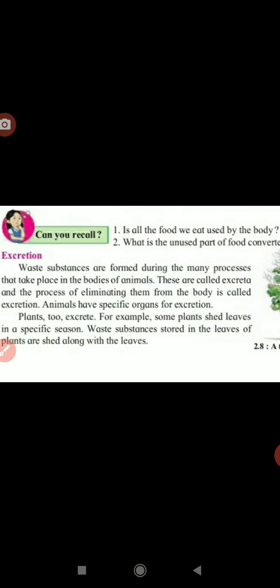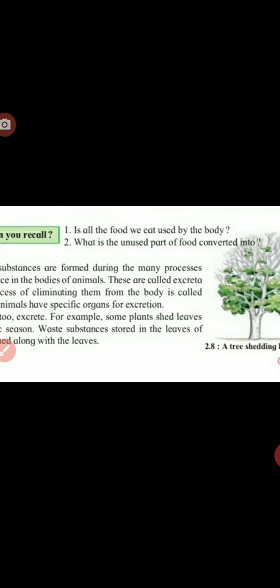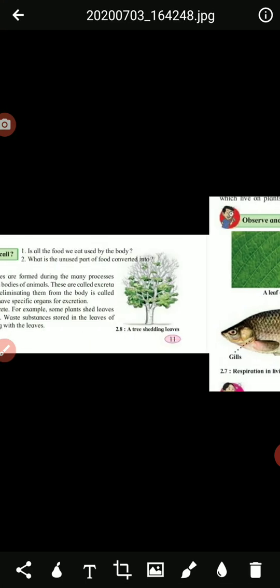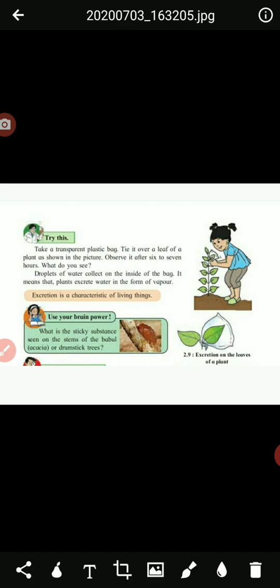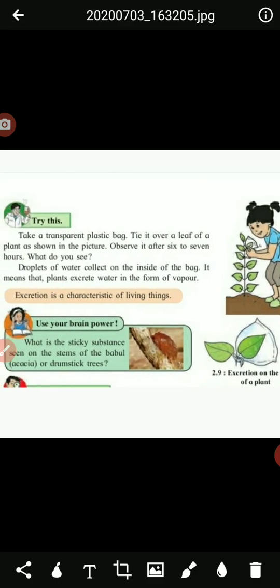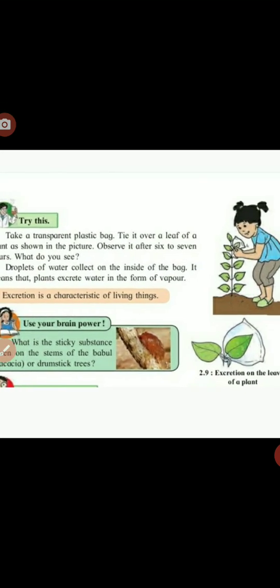Understood? Are you getting what I am telling? For that, you have to do one experiment at home. See here, one girl is there.